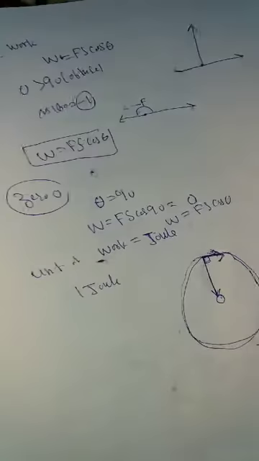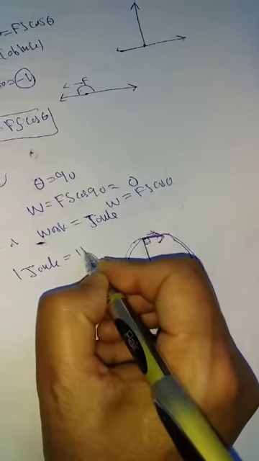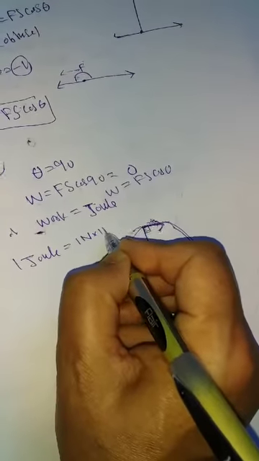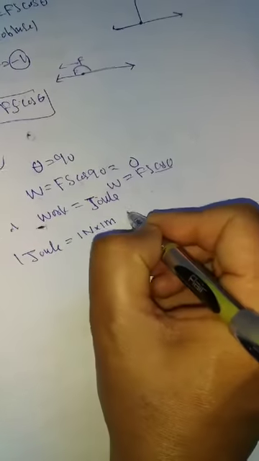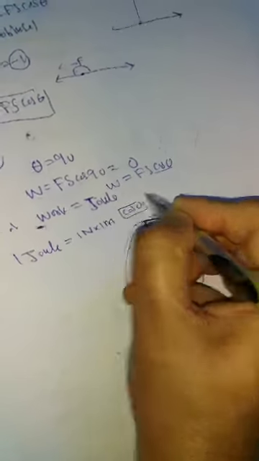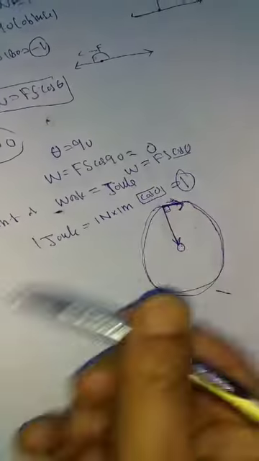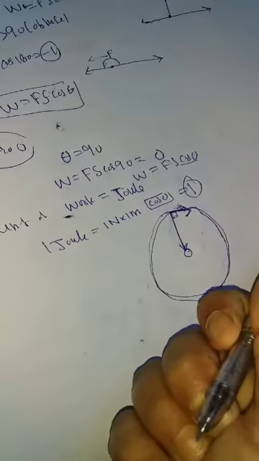Work is 1 joule if the force is 1 Newton, the distance covered is 1 meter, and the angle between them is 0. That means they are moving along the same direction, and cos 0 is equal to 1.